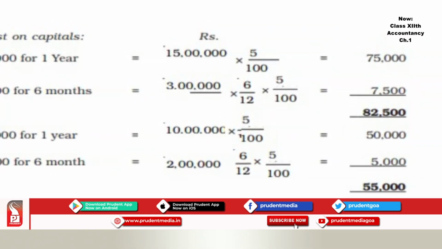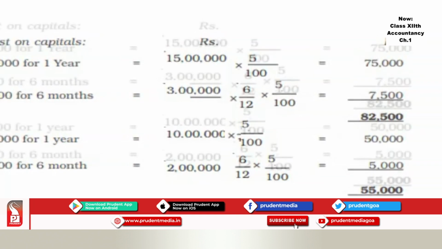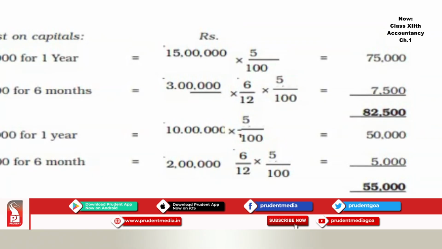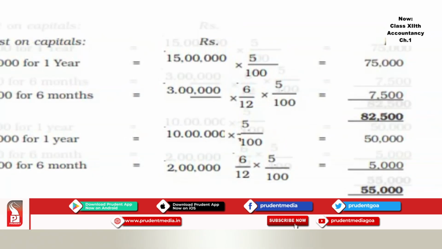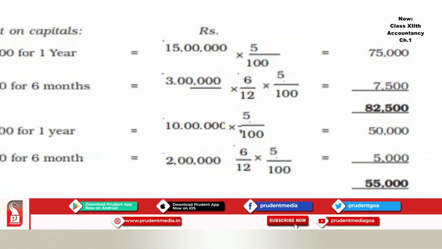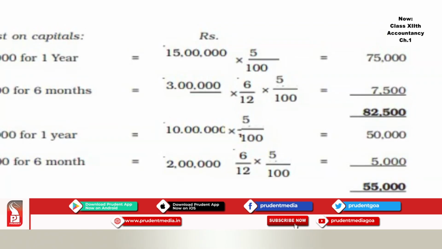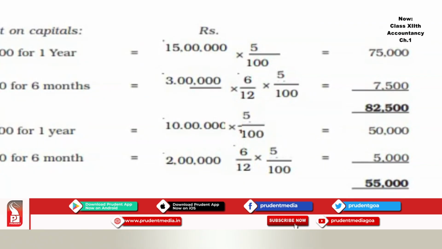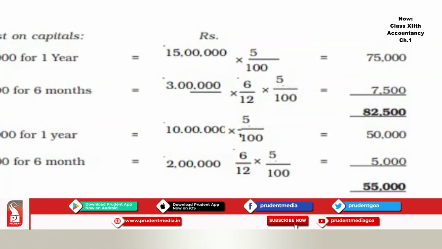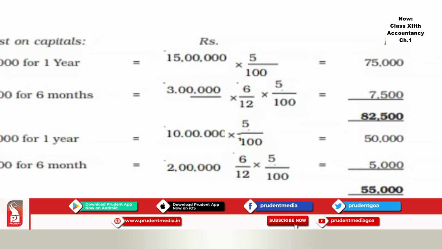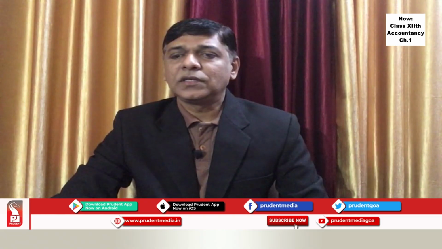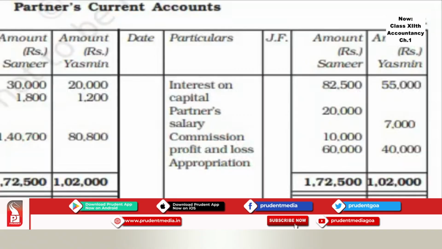Then what about Yasmin? 10 lakhs is her initial contribution, 10 lakhs into 5%, it comes to 50,000. Then in the middle of the year, that is in October, she introduced 2 lakhs rupees. So 2 lakhs into 5% for 6 months, it comes to rupees 5,000. So 50 plus 5, 55. So her interest on capital becomes 55,000. Try to understand this calculation. So by interest on capital, Sameer 82,500, Yasmin 55,000.